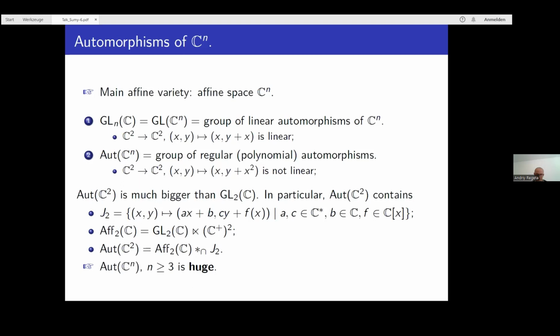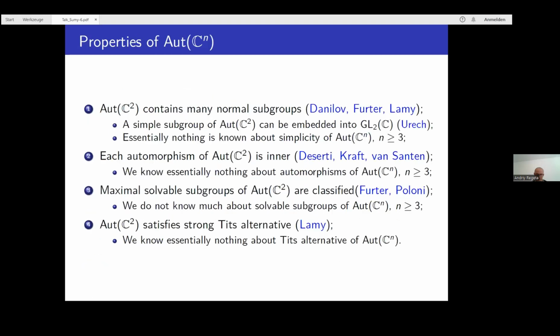Starting from dimension 3, the automorphism group of C^n is a black box. We don't know the generators of this group. We know nearly nothing about the structure of this group. It's really something we know very little about. Here are some properties of the automorphism group of C^n, and basically I would like to show the gap in our understanding between the two-dimensional and higher dimensional cases now.